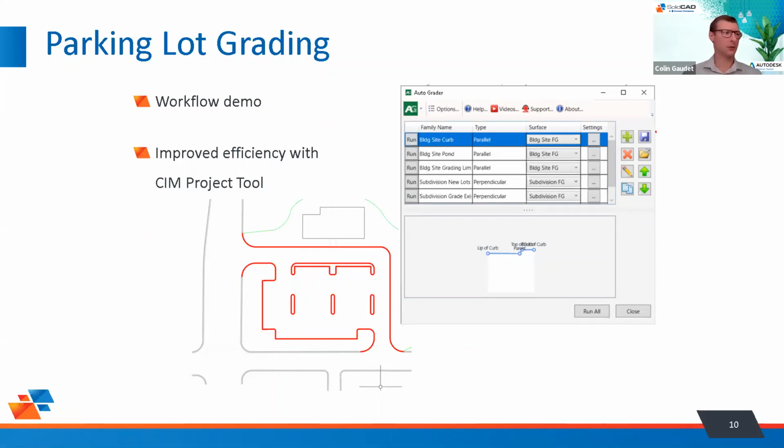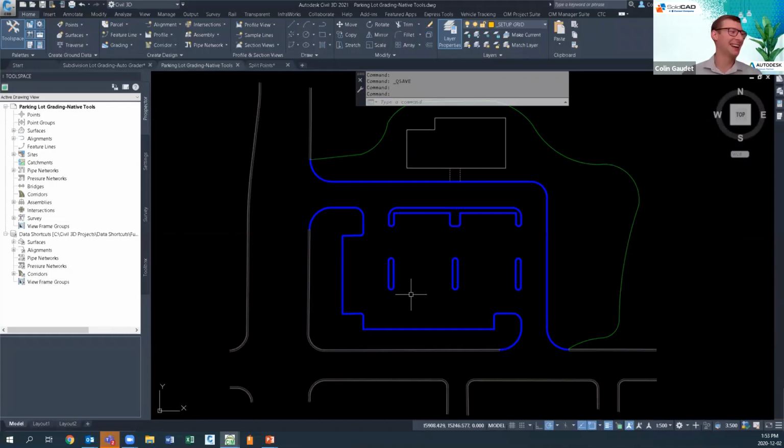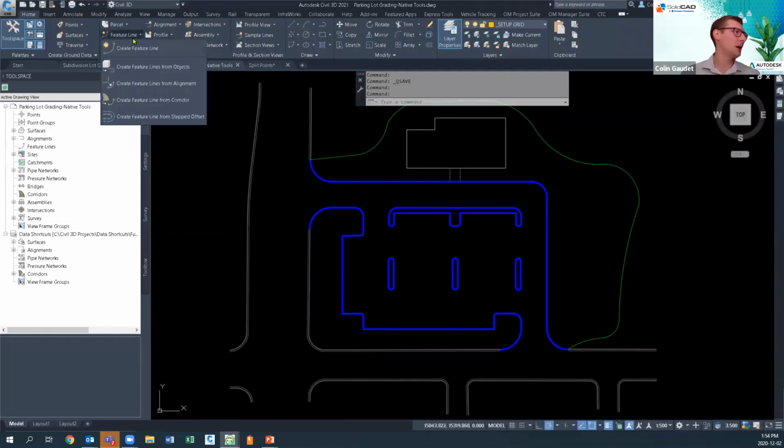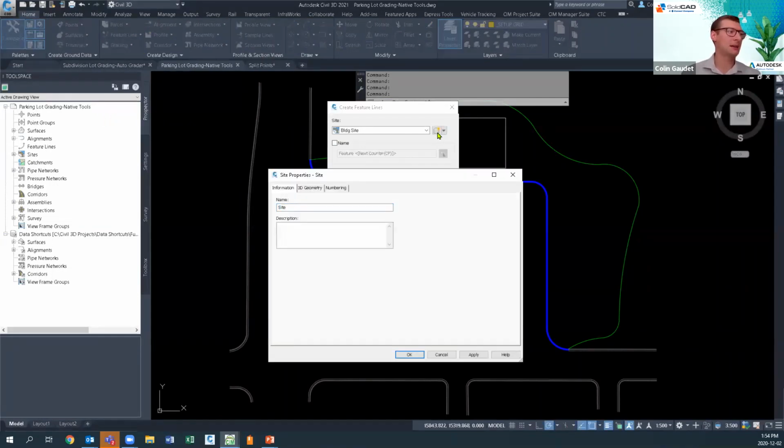So I'll flip over to Civil 3D, and what we're looking at now is that parking lot just in blue. And what we're going to do is create that temporary surface in here. So to create a temporary surface, I want a feature line, and I'm just going to create that feature line natively through Civil 3D. Now I don't want it interacting with everything else, so I'm going to create a new site, and it's going to be temp parking lot grading. There we go.